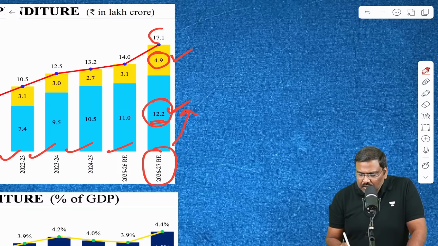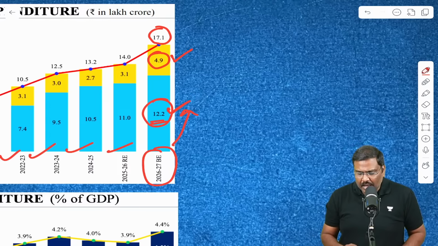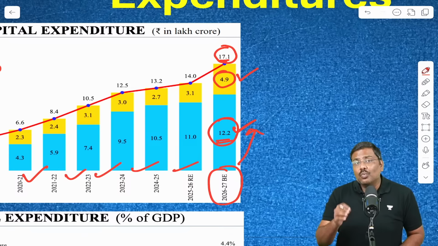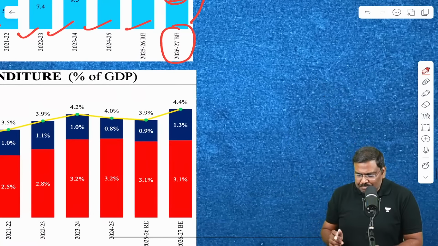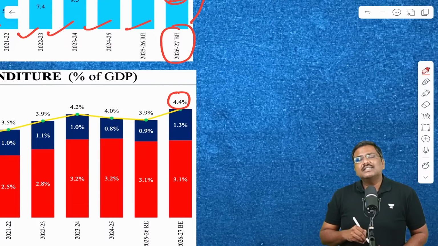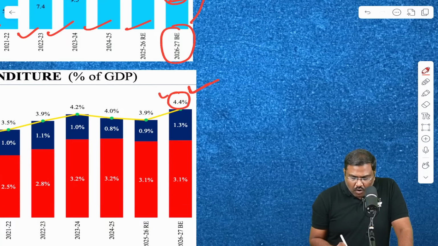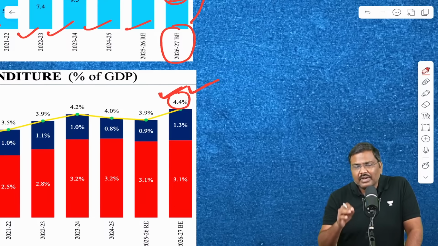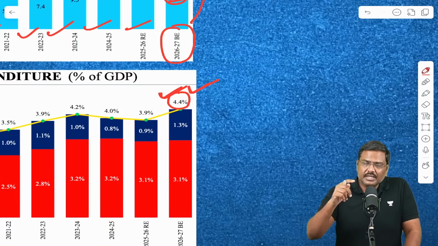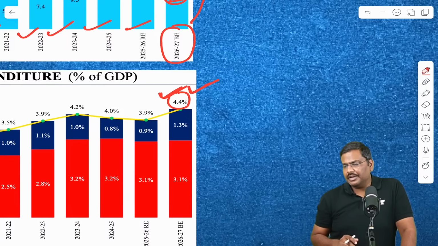So put together, the total effective capex will be 17.1 lakh crore rupees. Not a small amount, very, very large amount, 17.1 lakh crore. And as a percentage of GDP, the effective capital expenditure will become 4.4%. That's a very, very high amount of expenditure which the center as well as the states will be investing in the next financial year.